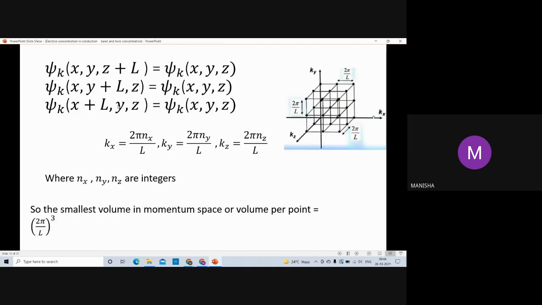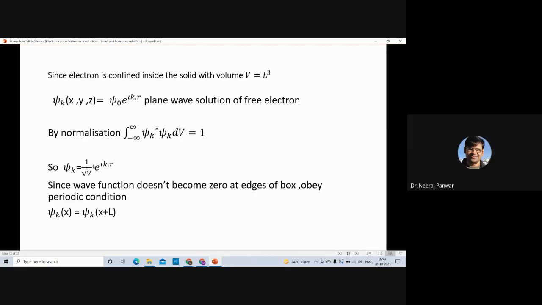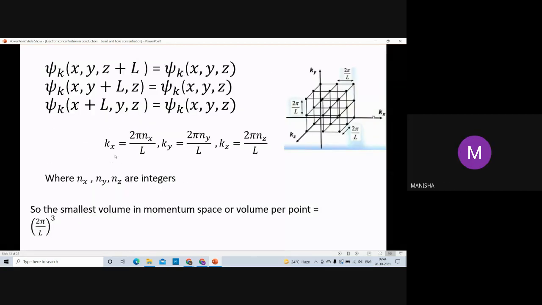So we put here the condition for three dimensions, and we get the values of kx, ky and kz by this solution: kx is equal to 2 pi nx upon L, ky is equal to 2 pi ny upon L, kz is equal to 2 pi nz upon L, where nx, ny, nz are integers.